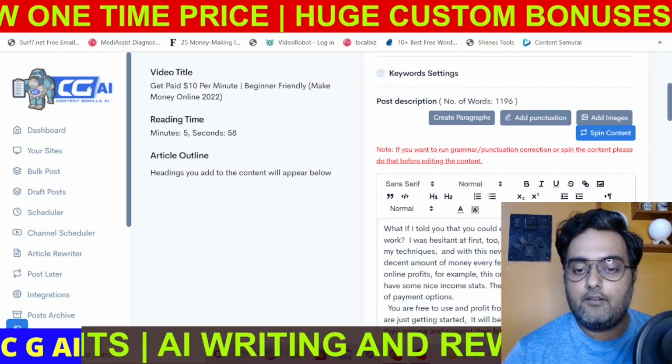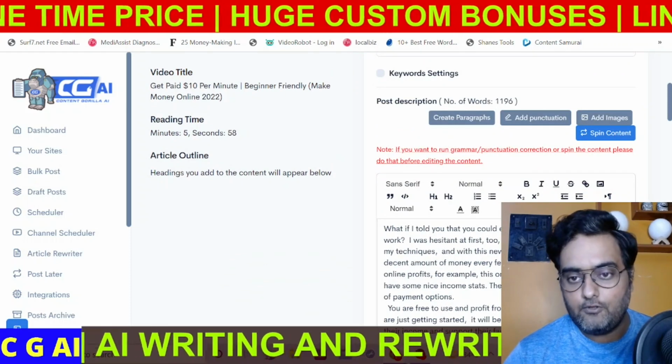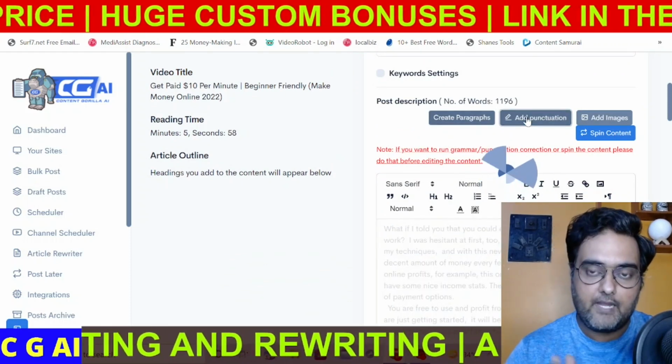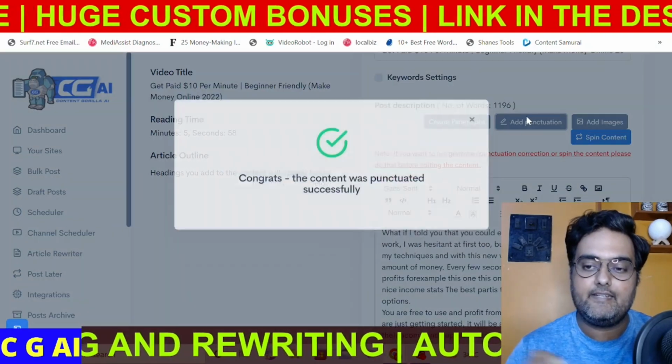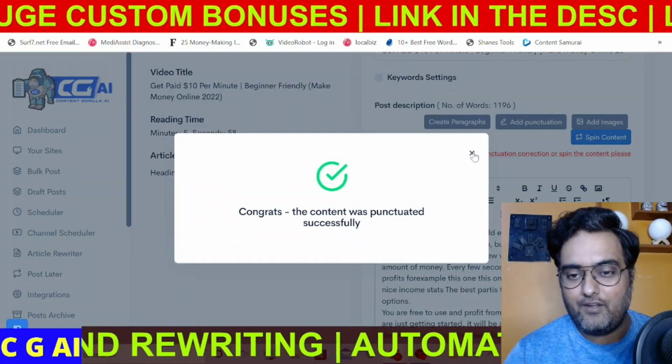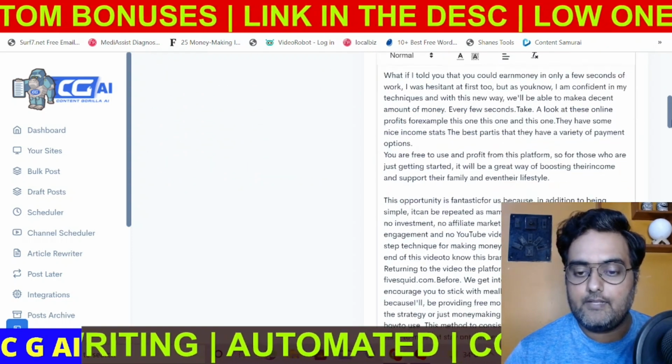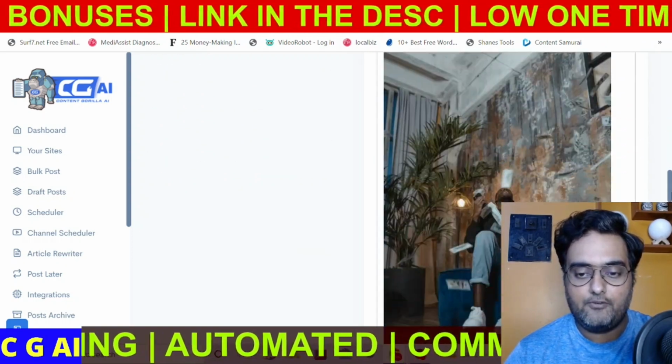Then you can see it has already transcribed everything. So that's quite cool. You can add punctuation to this and everything happens on autopilot. Just a couple of clicks here and there and everything would already be done for you. That's quite cool. Then you can also create paragraphs. Now, as you can see, it's already formatted, so I'm not doing that.